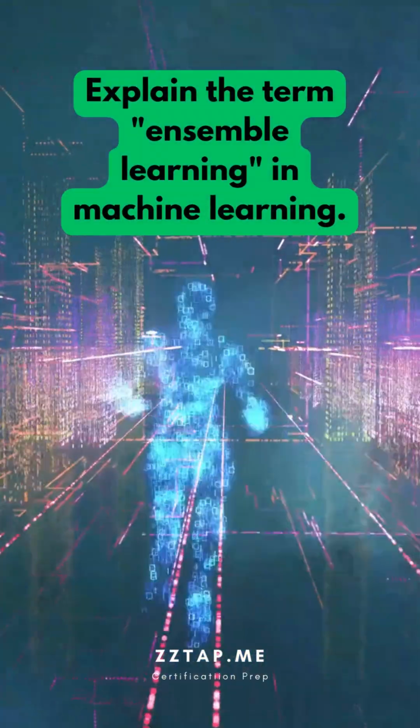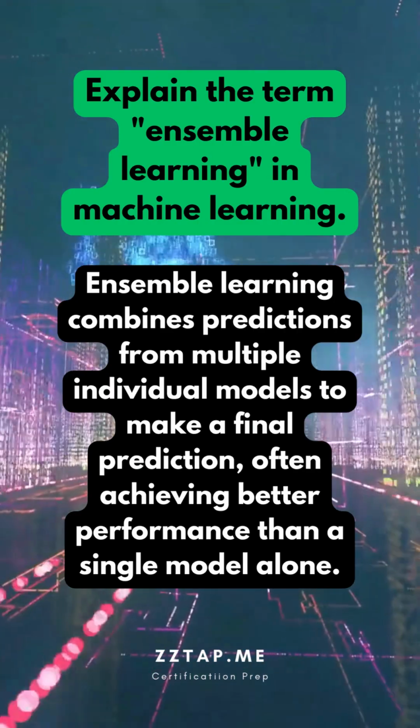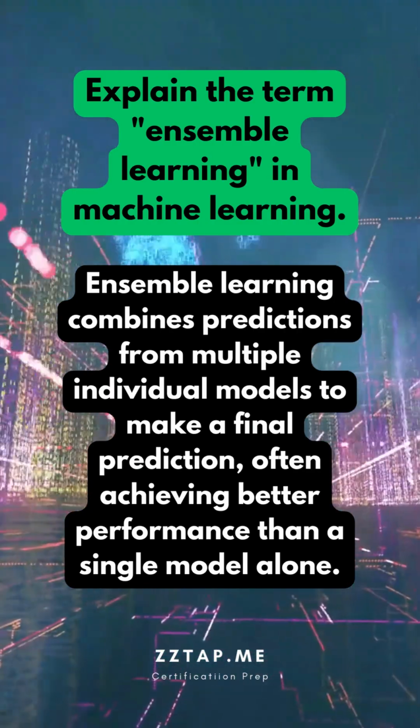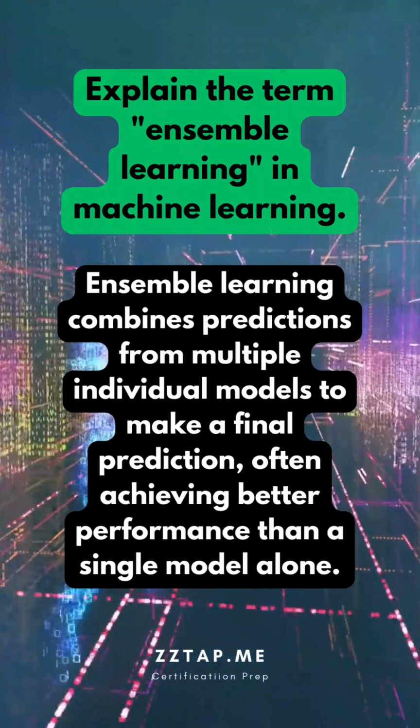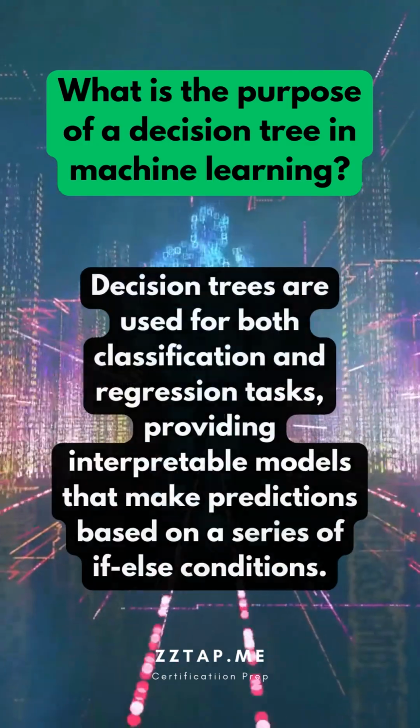Explain the term ensemble learning in machine learning. Ensemble learning combines predictions from multiple individual models to make a final prediction, often achieving better performance than a single model alone.